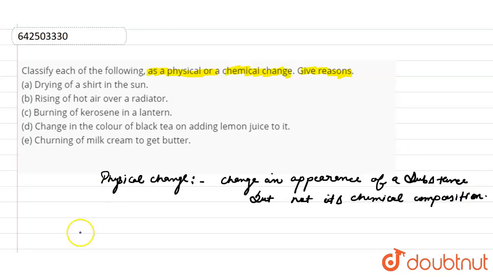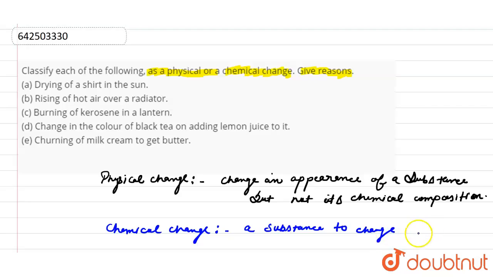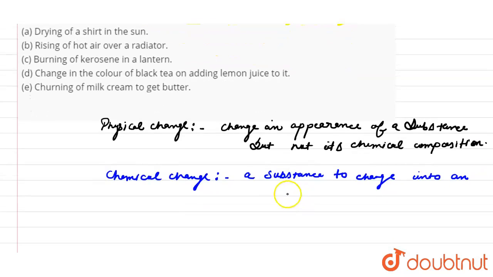Next, what is a chemical change? A chemical change causes a substance to change into an entirely new substance with a new chemical formula, because there is a new formation of compound.